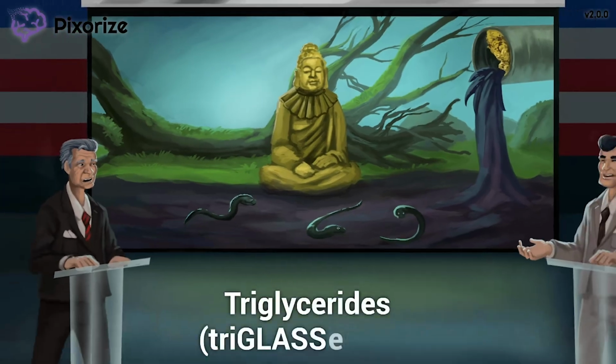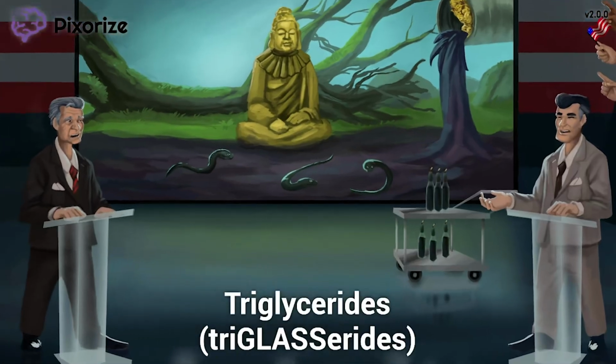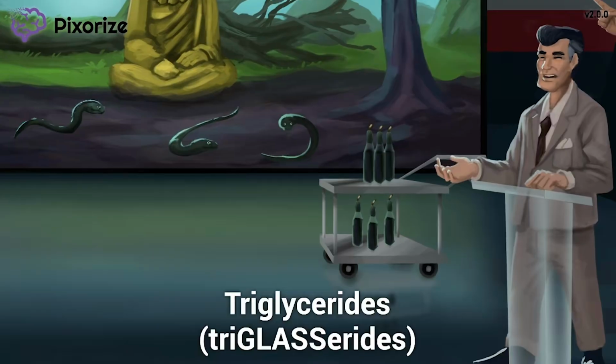Next, let's turn back to the debate. It looks like one of the candidates has brought in some oil samples straight from the pipeline. That's right, a good debate is always won with strong evidence. Anyway, these glass bottles of oil are here to help you remember triglycerides. And these glass bottles are filled with fatty oil, kind of like triglycerides. These triglycerides are here to help you remember that familial dysbetalipoproteinemia is characterized by high triglyceride levels.